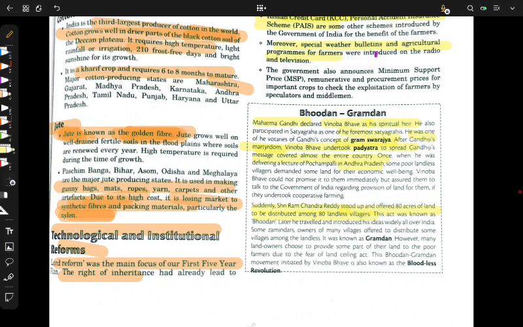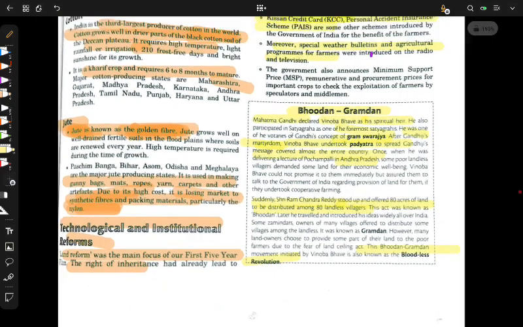Such a story about Vinoba Bhave and the concept of Bhudan and Gramdan. This was also known as the bloodless revolution.